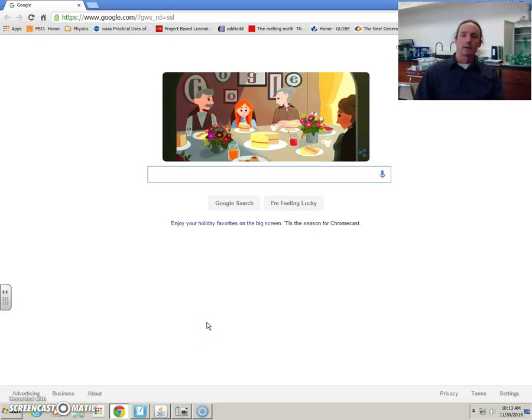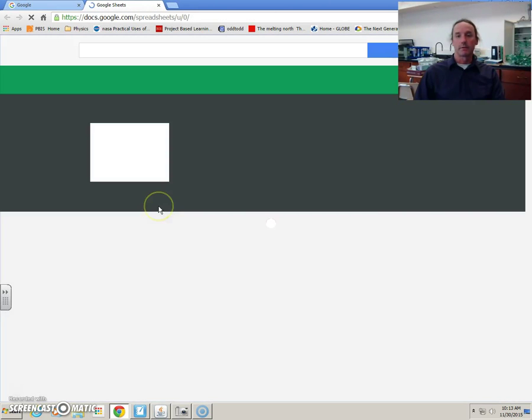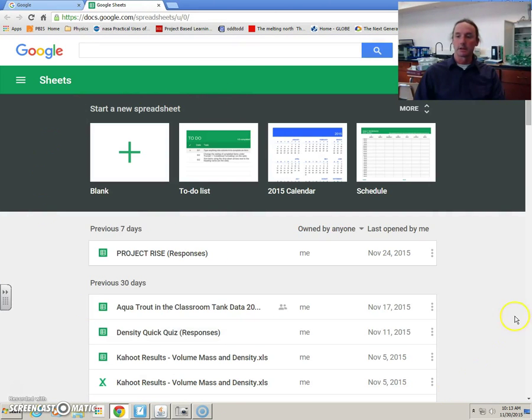It's come to my attention that you didn't learn how to do a graph in Google Sheets last year. So I thought I would take a minute and share that with you right now. First thing, of course, is you need to open a Google Sheet. So you do that from your Apps button and you'll get a page that looks like this.